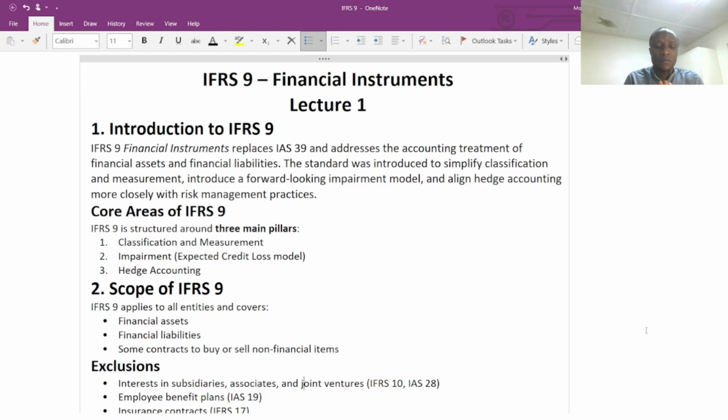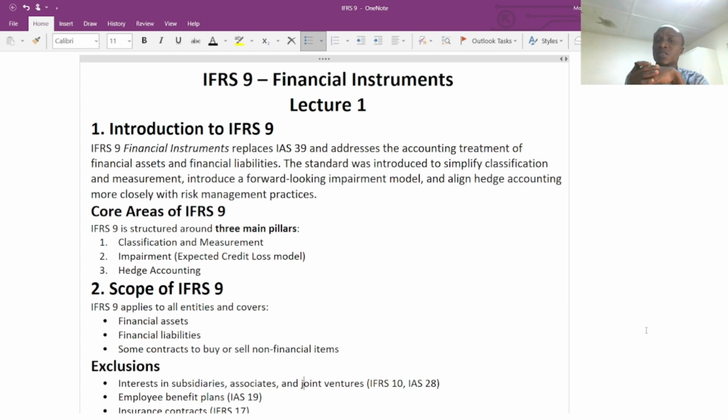So basically, initially, the accounting standard that covered financial instrument is IAS 39, but now it is IFRS 9, which is financial instruments. And also, IFRS 9 addresses the accounting treatment of financial assets as well as financial liabilities.